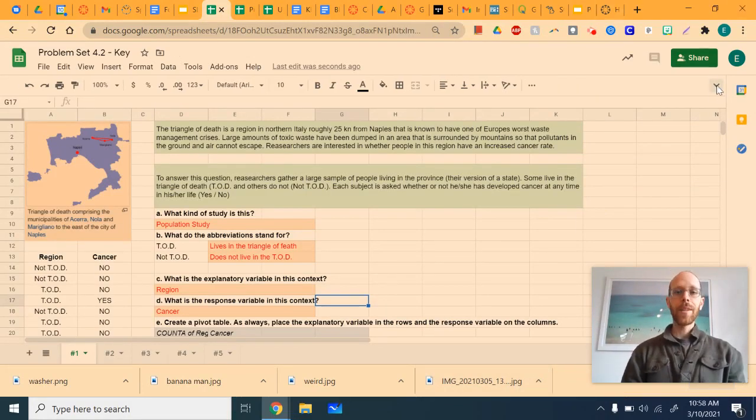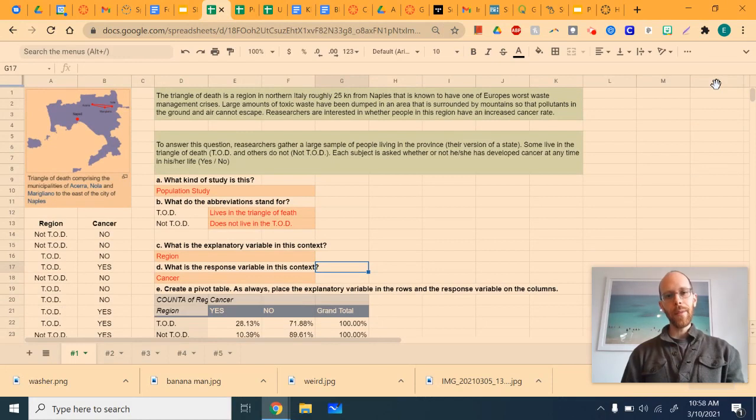Klein here. Today we are going to be talking about the triangle of death, which, contrary to popular opinion, is not actually a heavy metal band. It is a region in a northern province of Italy, which has a very large problem with waste management.